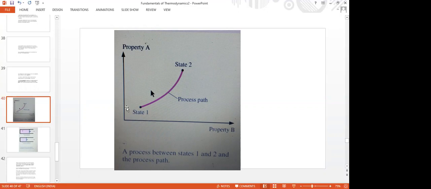All the reversible processes are quasi-equilibrium processes, but all quasi-equilibrium processes need not be reversible processes. I repeat, all reversible processes are quasi-equilibrium processes, but all quasi-equilibrium processes need not be reversible processes.